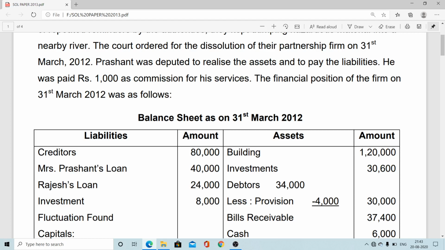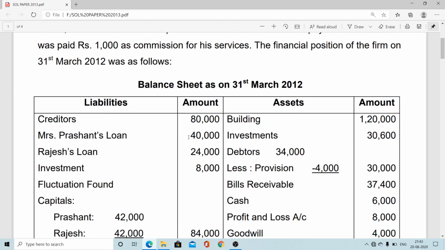It is a charge. So therefore, realization account debit to Prashant capital account. Realization account debit to Prashant capital account. It is allowed or payable at that moment. It is not paid by cash. If it is paid by cash, there is cash outflow, and at that time we can make the entry realization to cash or bank.